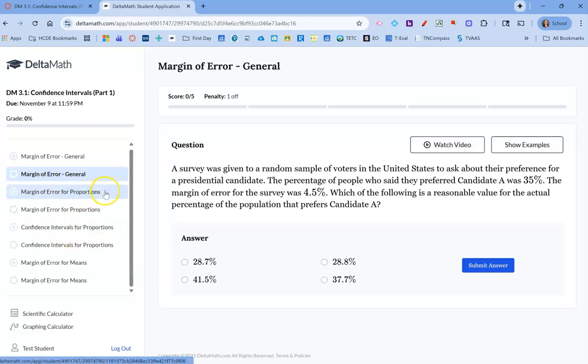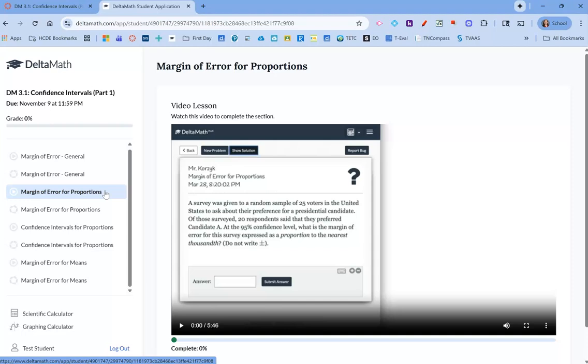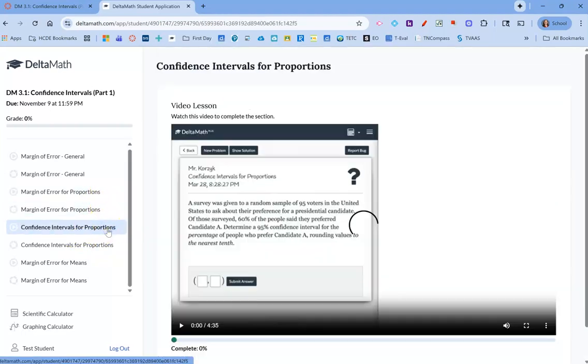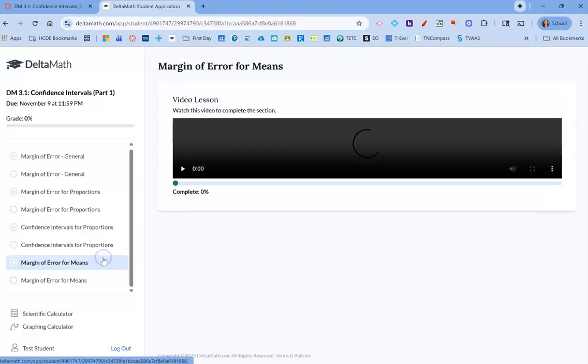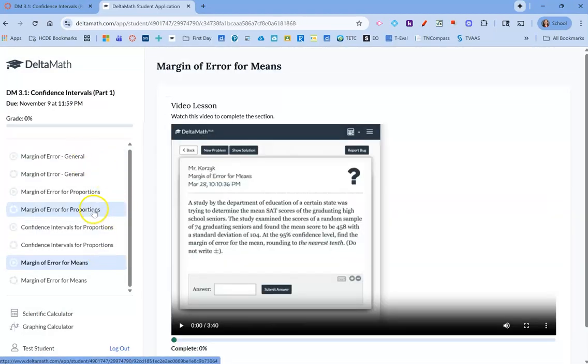But you have margin of error general. Then you have margin of error with proportions. Again, just watch the video. Then you'll have confidence intervals for proportions, and then practice problems after. And then margin of error for means. So there's really just 4 concepts for this week, and then you'll have 4 concepts next week, all related to confidence intervals, margin of error, that kind of stuff.